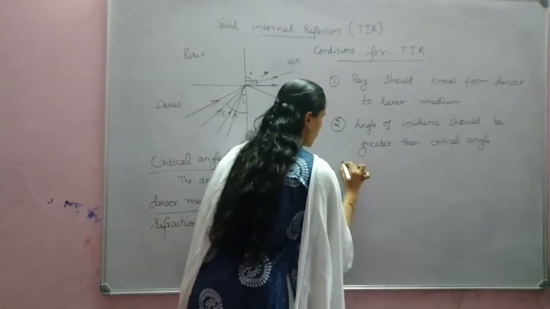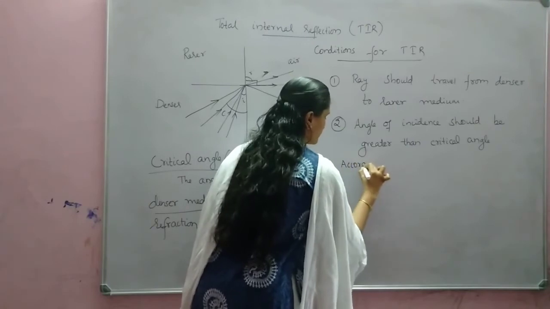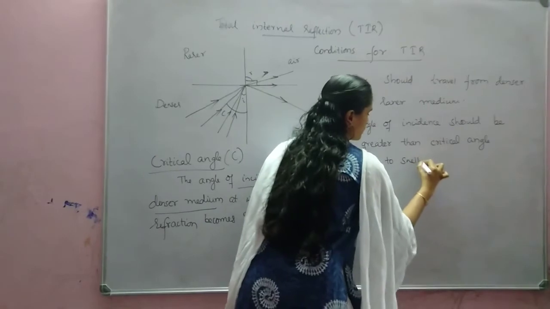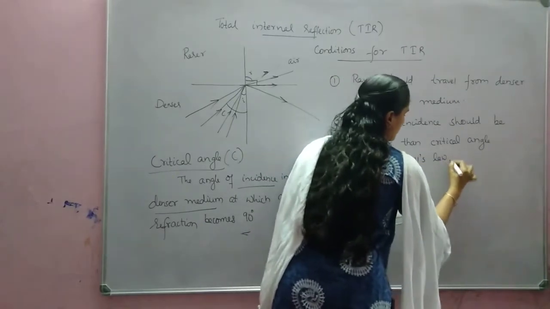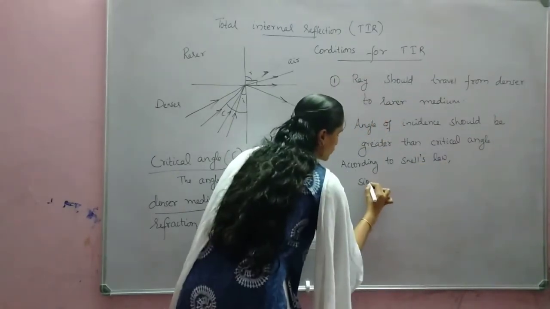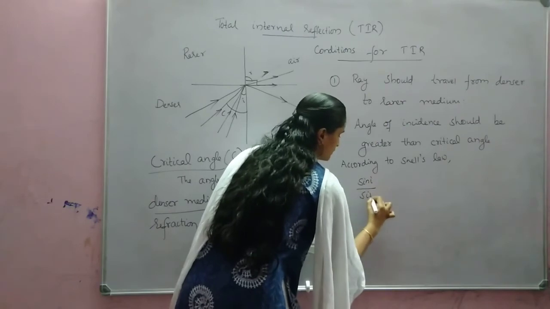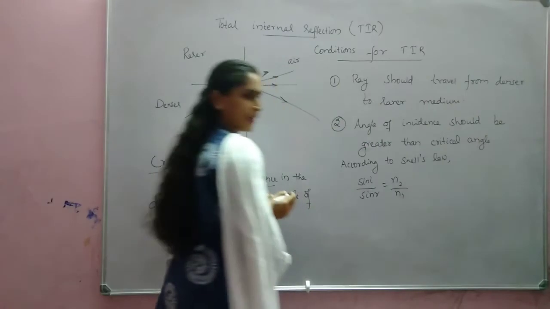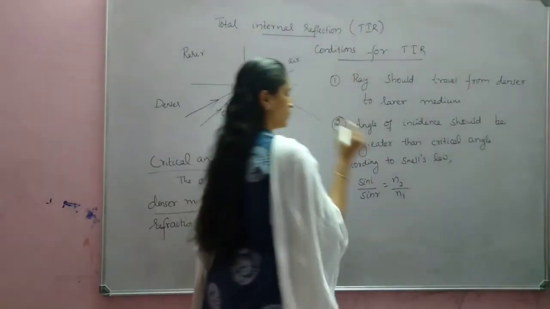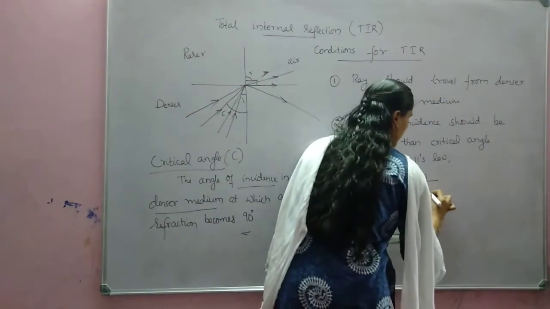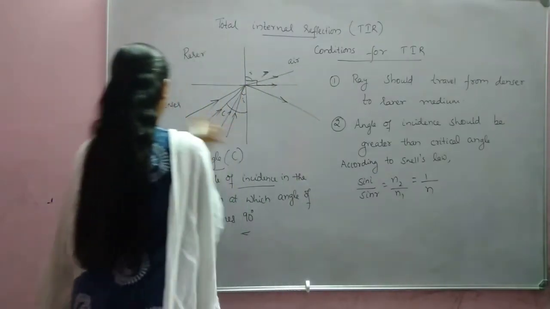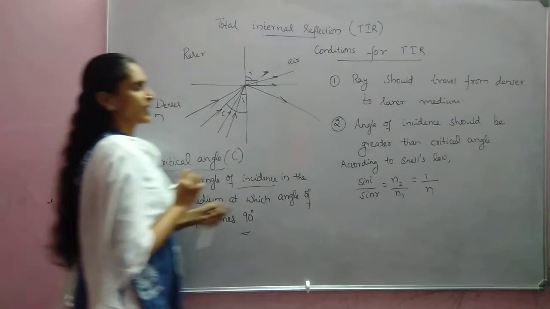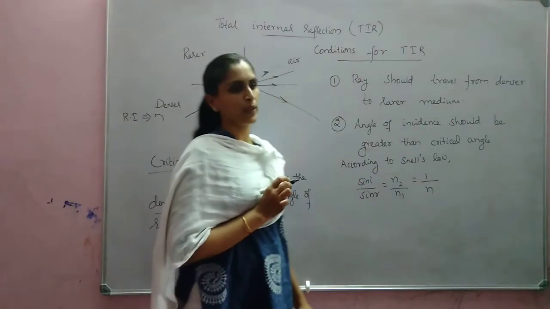According to Snell's law, we can write sin i by sin r is equal to n21, or we can write it as n2 by n1. Here the second medium is air, and if the refractive index of the denser medium is n, we can write sin i by sin r is equal to 1 by n.